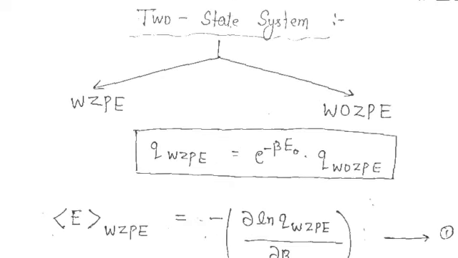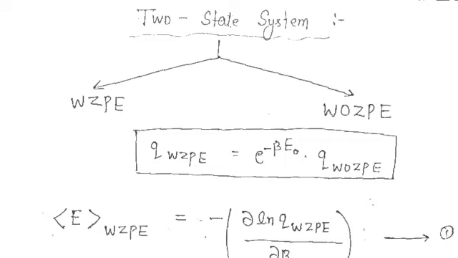Now we know that we are doing this for the two-state system. There are two possibilities for this two-state system: the first condition is that the ground state energy would be 0, and the second is that the ground state energy is not 0, it has some value.